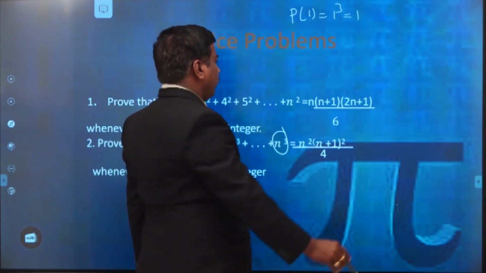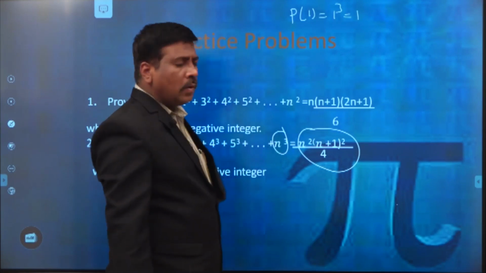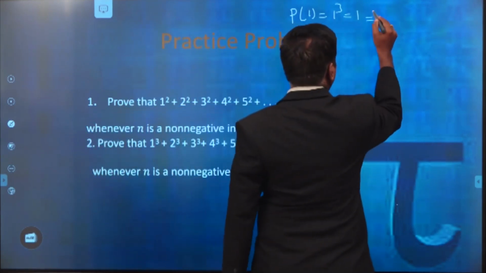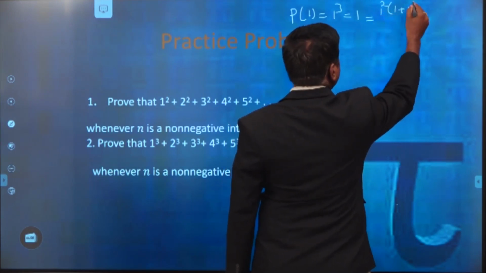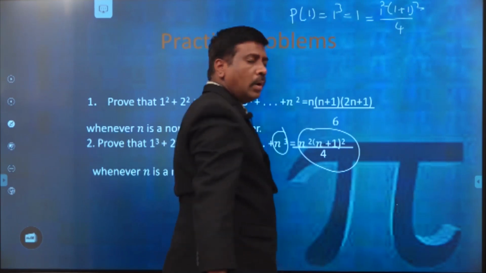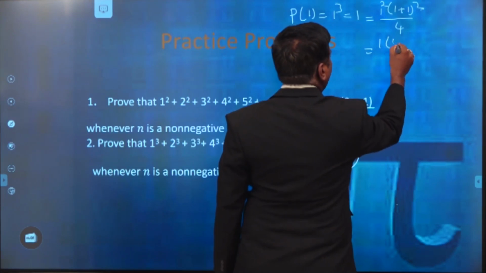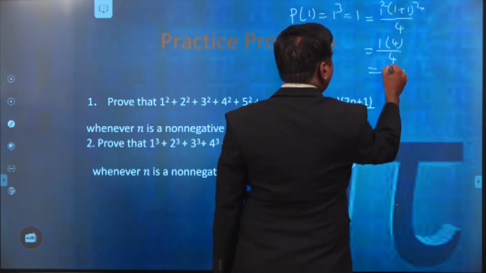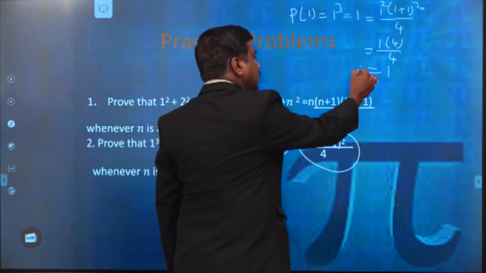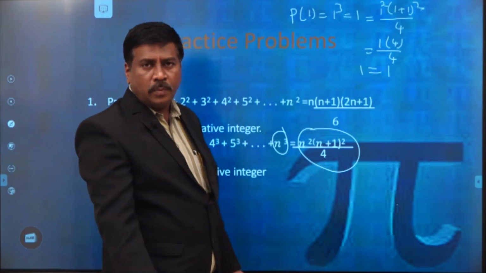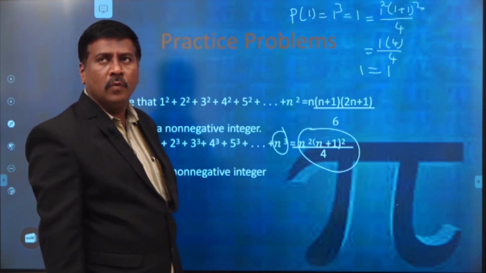In that similar way, the right hand side term is n square into n plus 1 whole square by 4. Just replace n by 1: 1 square into 1 plus 1 whole square by 4. Then we get 1 into 2 square, that means 4 by 4, so the value is 1. Therefore the left hand side is 1 and the right hand side is also 1. Then we can conclude that the given statement is true for n is equal to 1.